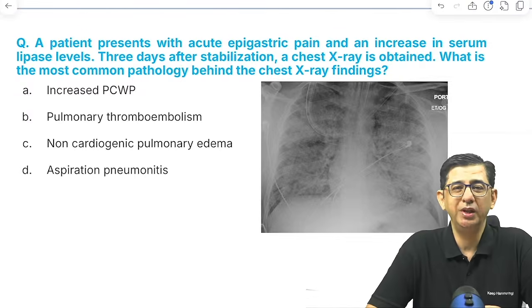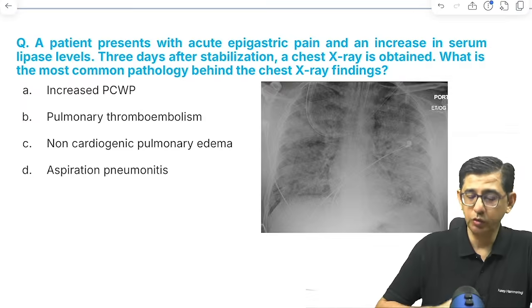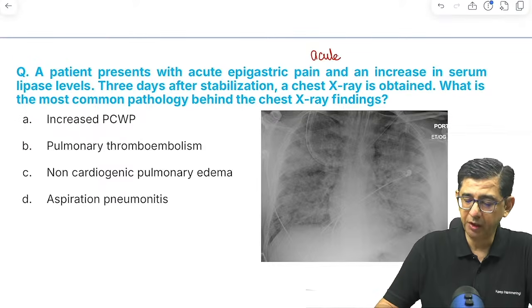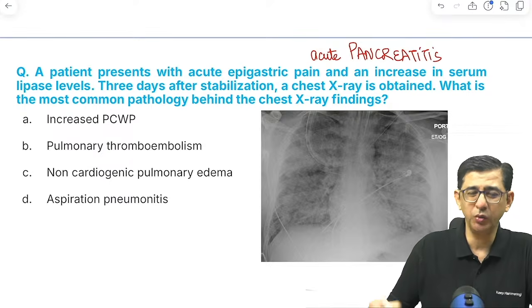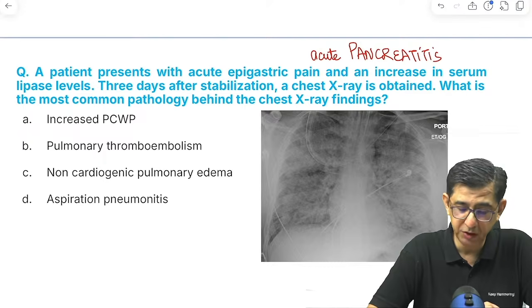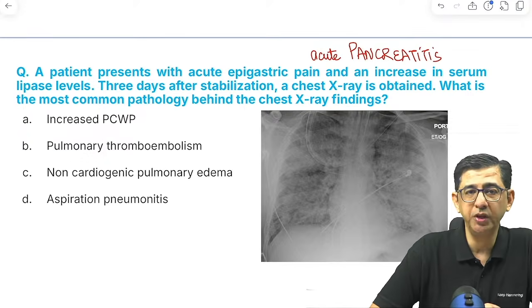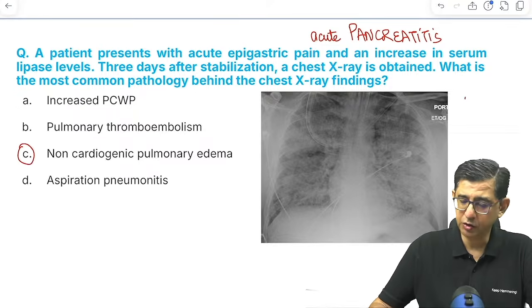Okay, patient comes with acute epigastric pain and increase in the serum lipase levels. So the moment I say epigastric pain increases serum lipase levels, I'm talking about acute pancreatitis. And the moment I say acute pancreatitis in a patient, and then after stabilization, you can notice that both the lung fields of the patient are showing extensive pulmonary edema. So the guy has gone into a complication, that is acute respiratory distress syndrome. That would be a non-cardiogenic pulmonary edema developing in this patient. ARDS is the complication.